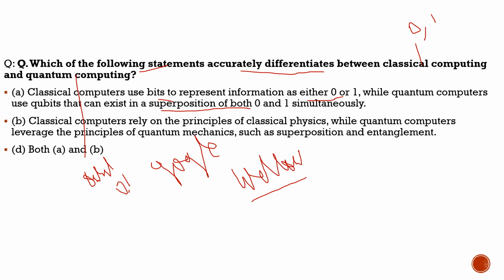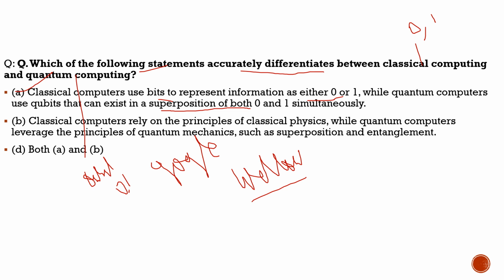If you had watched the series Big Bang, it explained in a funny way what Schrödinger's cat is. The cat would be both alive and dead at the same time. So this in some way explains the superposition of both 0 and 1 simultaneously. So with respect to this question, the first statement is 100% correct.